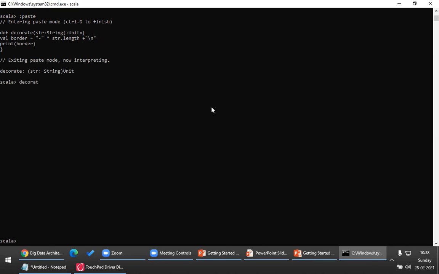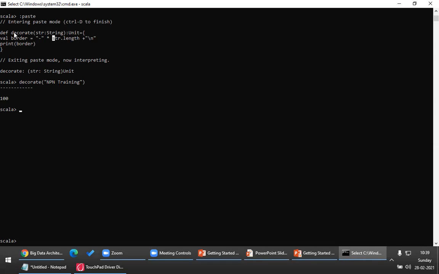Let me call this decorate method, and I will just type the string. Please look at this. Can you see this? It automatically added dashes. How did it add them? Dash multiplied by the length. The length of this is 1, 2, 3, 4, 5, 6, 7, 8, 9, 10, 11, 12. So the number of dashes it automatically added is 12. Hyphen into the length: it simply multiplied this hyphen by the length. So the number of hyphens will be the size of the length.